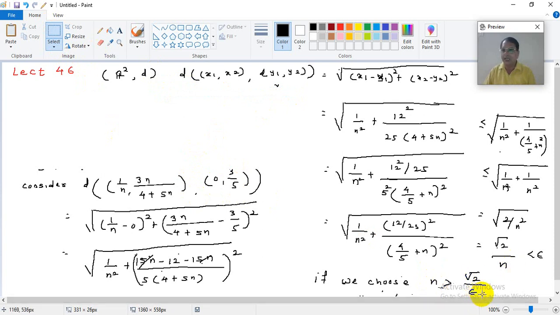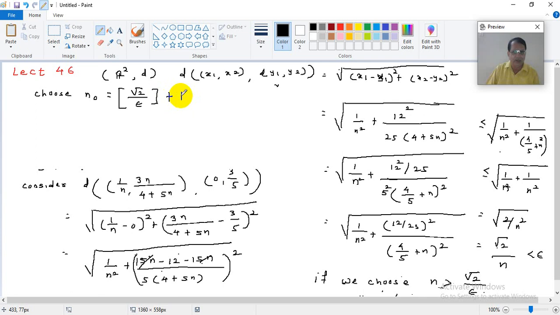Now we know that epsilon is given, so I can put root 2 upon epsilon here, and I can choose n0 as the integer value of root 2 upon epsilon, and to make it safe, plus 1.